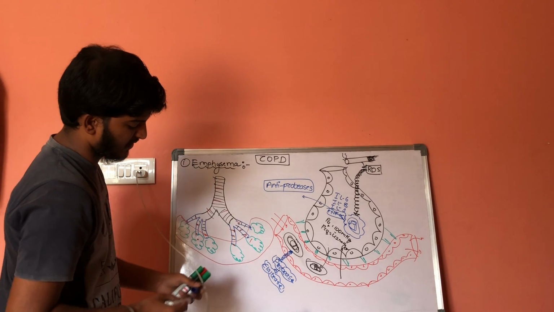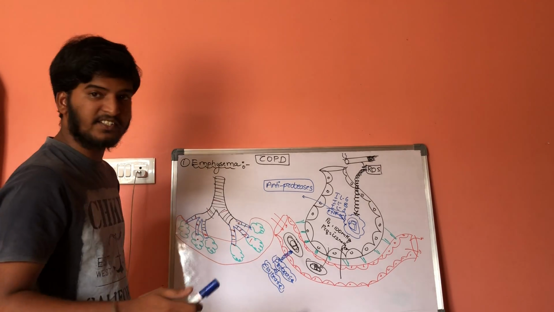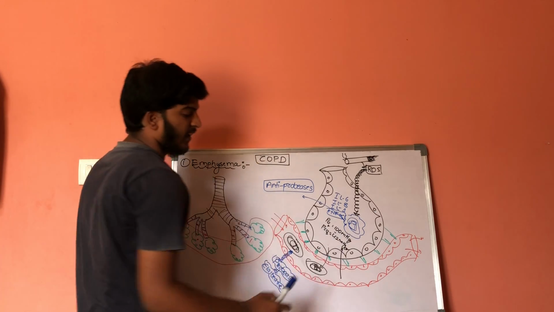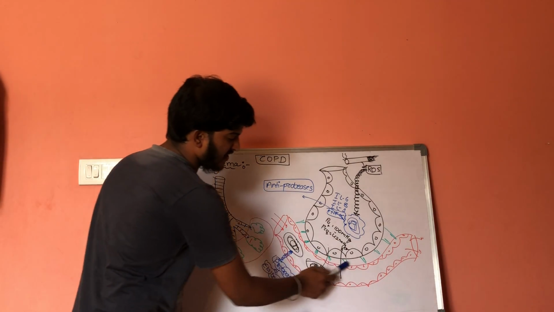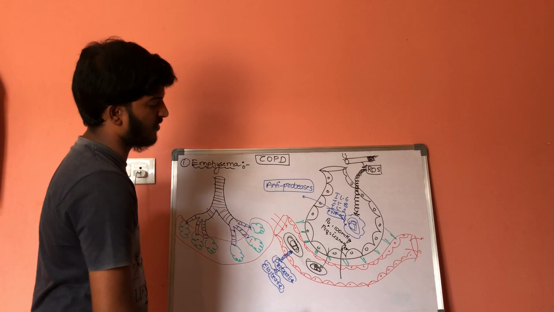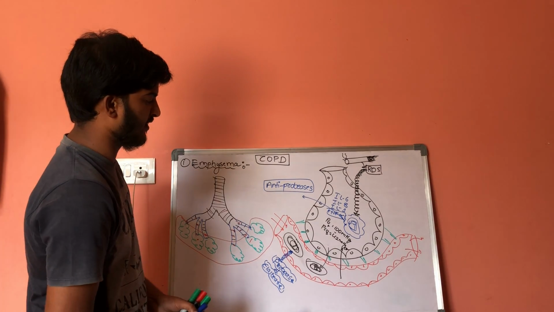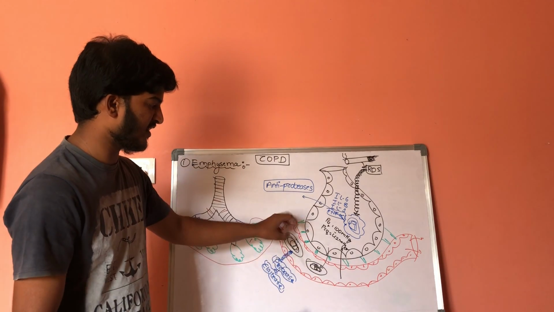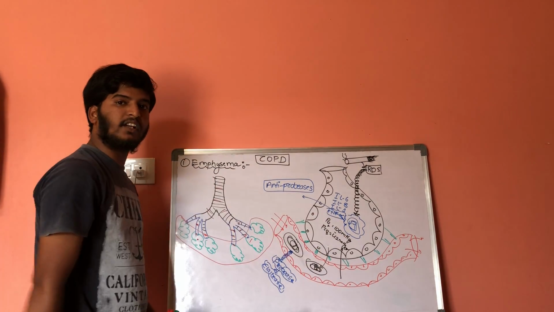Elastase will get synthesized, and because of the synthesis of elastase, it will digest the elastic tissue within the alveoli. So the elastic tissue will get damaged. Because of the loss of elastic tissue, the size of the alveoli will get increased.